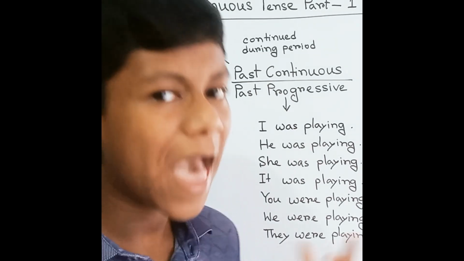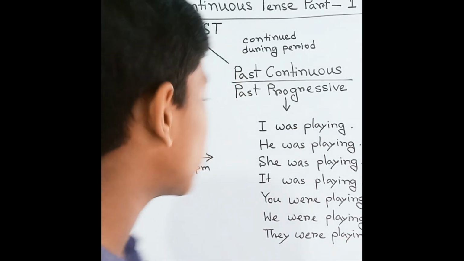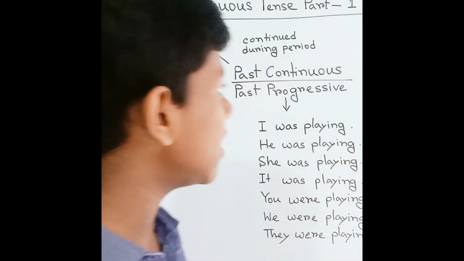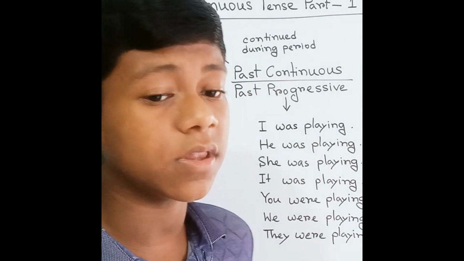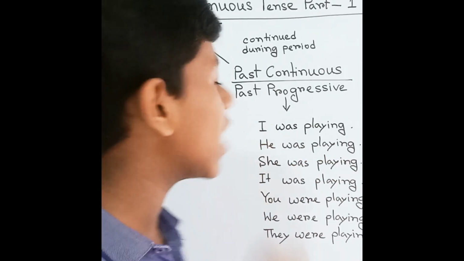Now I admit my mistake, so there isn't any mistake in this. So we have already understood: I played, and in the past continuous it will be "I was playing." I played, I was playing.